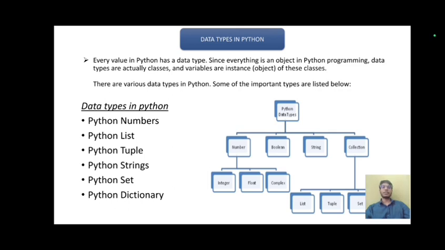Python numbers, Python list, Python tuple, Python strings, Python set, and Python dictionary. In Python, the data types are mainly classified into four types: numbers, boolean, strings, and collection. Under numbers, there are three types: integers, floats, and complex. Under collection, there are four types: list, tuple, set, and dictionary.